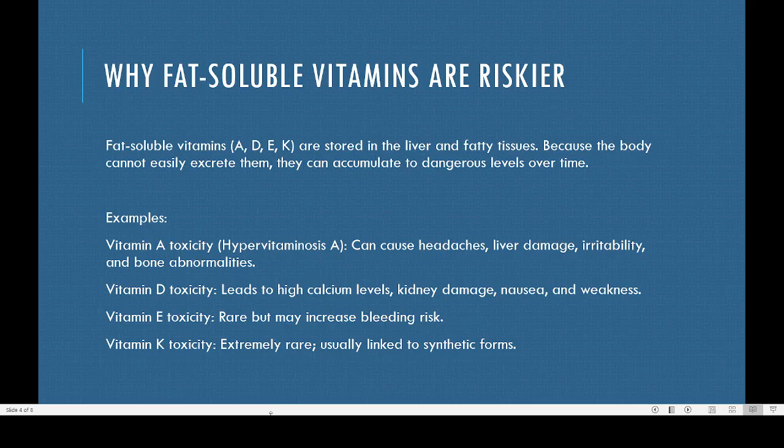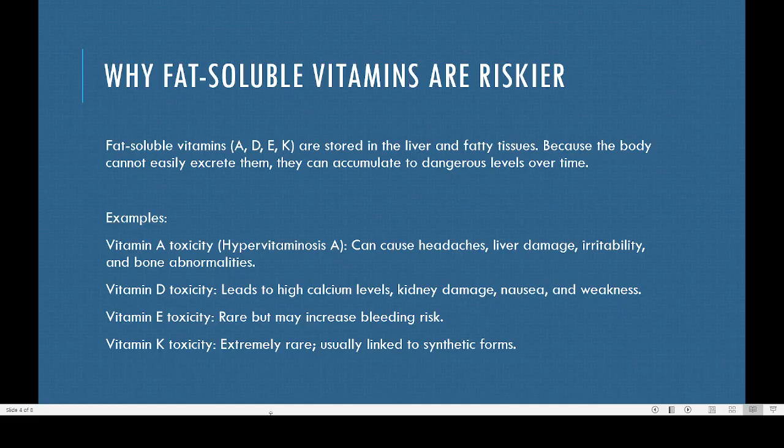It is leading to high calcium level. That is one problem, because vitamin D and the calcium absorption are directly related. Too much of vitamin D means too much of calcium absorption, and kidney damage will be there, and similarly vomiting, nausea and weakness can also happen. So that is the problem with the vitamin D toxicity.